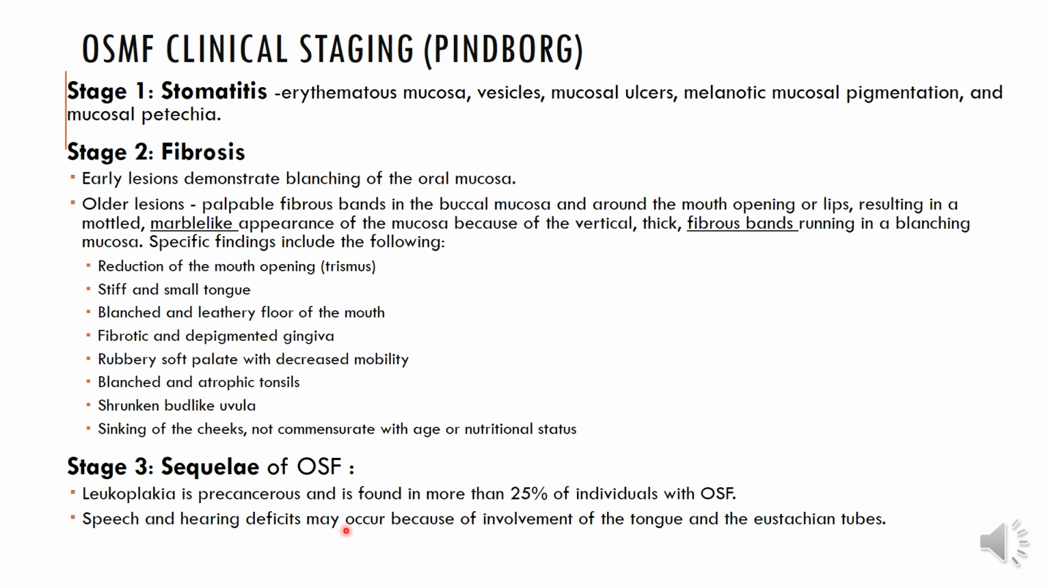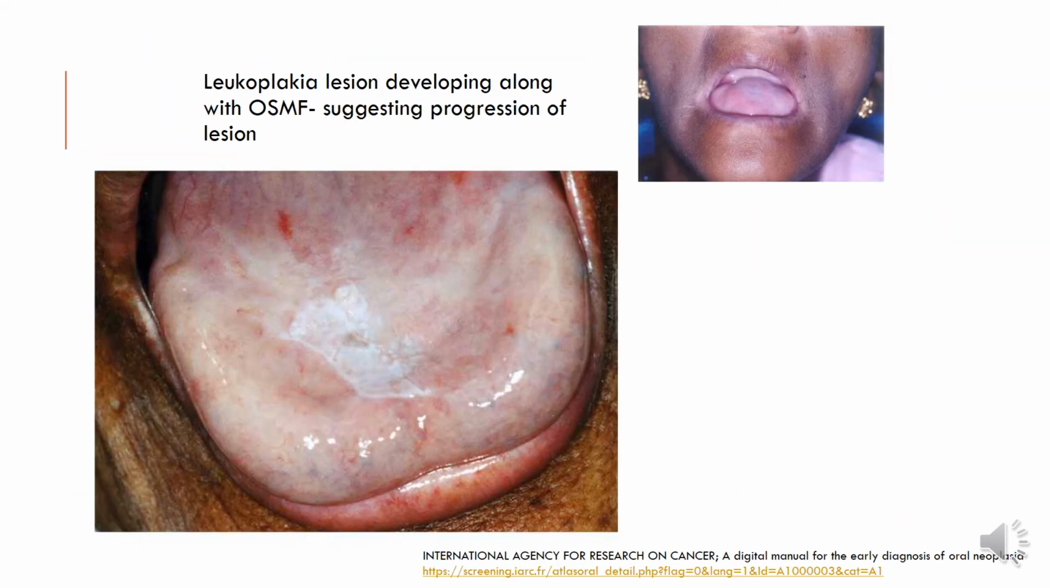Speech and hearing deficits may be there because of fibrosis of the tongue and the eustachian tubes. So this is an example of leukoplakia. If you see, there's a whiter thickened area over here and a few red areas here in this lady who has difficulty in mouth opening and a very narrow oral aperture, which suggests progression of the lesion.